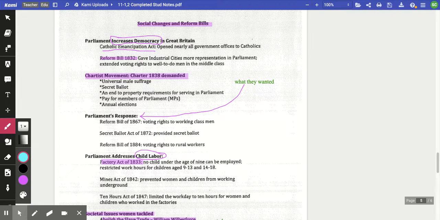In 1838, we have a group called the Chartist Movement. They issue the Charter of 1838, which is demanding and requesting reforms that they want to see happen. They would like to see universal male suffrage, that all men, regardless of their social standing, should have the right to vote.